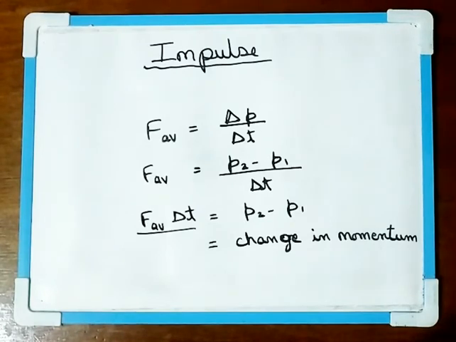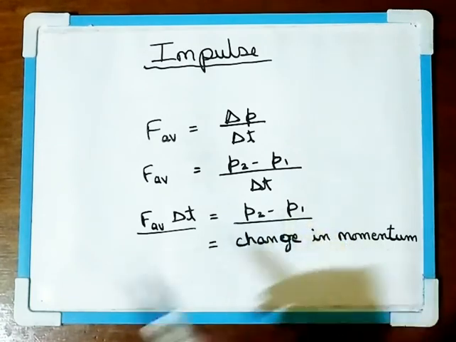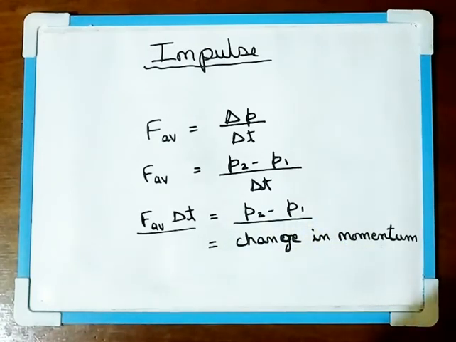So this is the concept of impulse. We need to remember the definition. Impulse may be defined as the total change of momentum of the body, or it is the product of the average force acting upon the body and the short period of time in which the force acts upon that body. So this concept will be applied to the law of conservation of momentum.